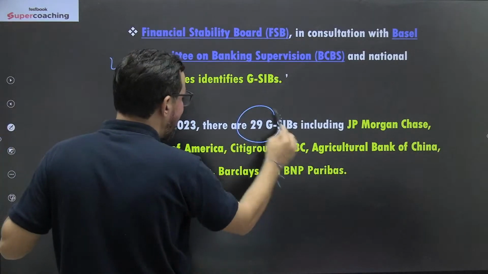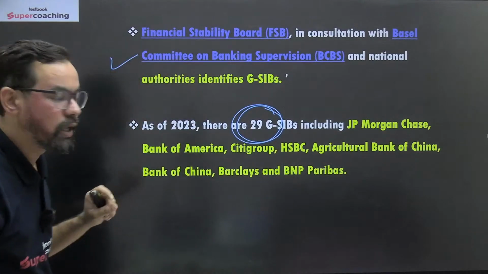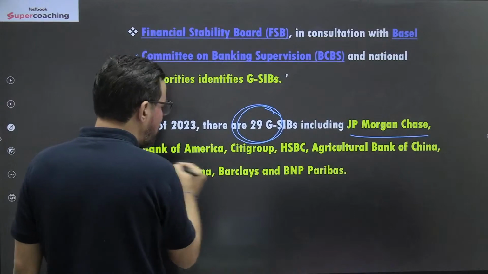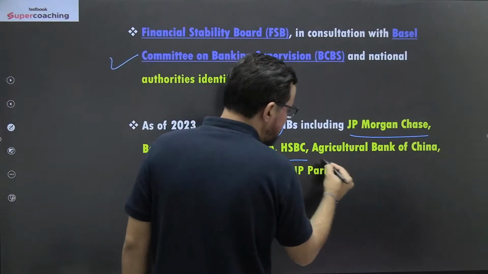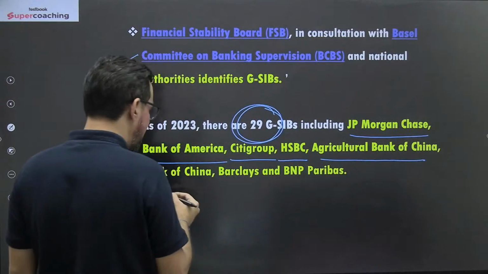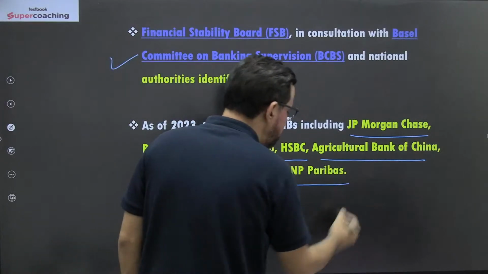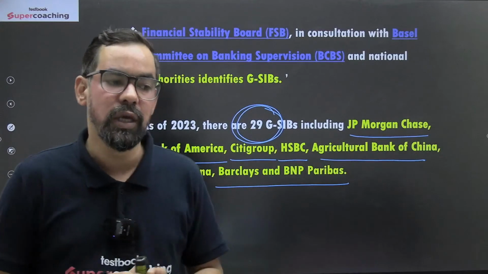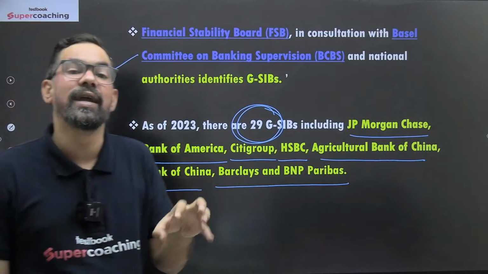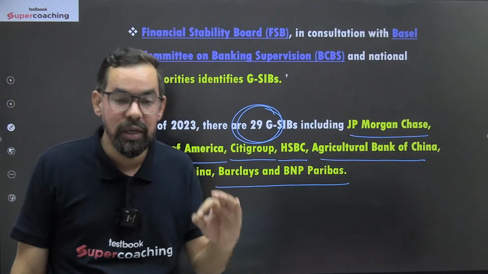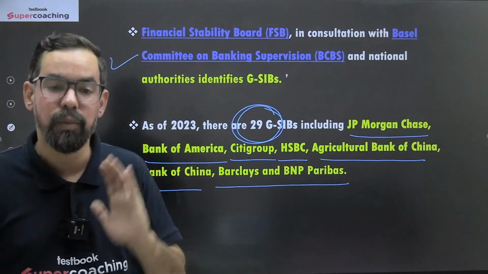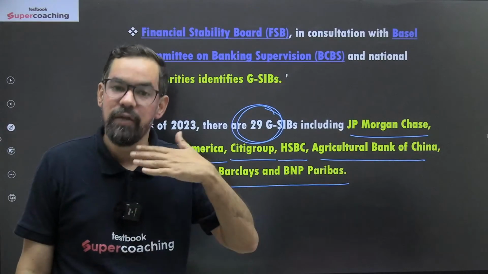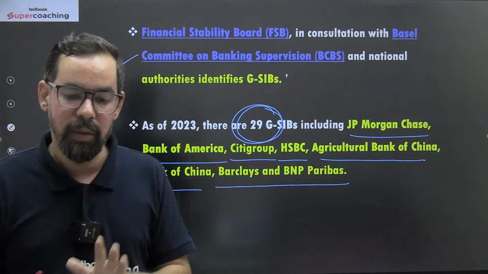There are 29 G-SIBs across the world, including JP Morgan, Bank of America, Citigroup, HSBC, Agricultural Bank of China, Barclays, BNP Paribas, and others. These banks are generally categorized as G-SIB, global systemically important banks. Like for India, we have D-SIB, domestic systemically important banks.